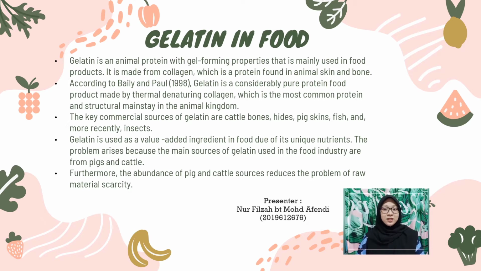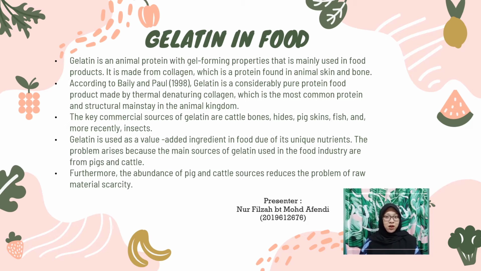The problem arises because the main sources of gelatin used in the food industry are from pig and cattle. These animal sources are used because they provide the best quality gelatin compared to other sources such as fish, poultry, and sea. Furthermore, the abandonment of pig and cattle sources would worsen the problem of raw material scarcity. As a result, Islamic law must specifically identify the ambiguity in determining halal and haram gelatin origins.